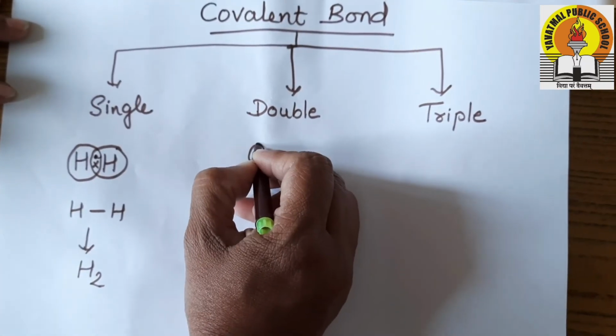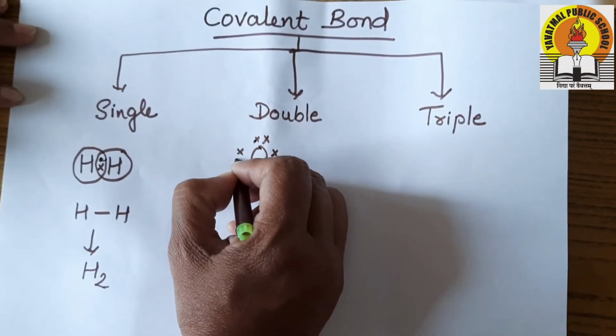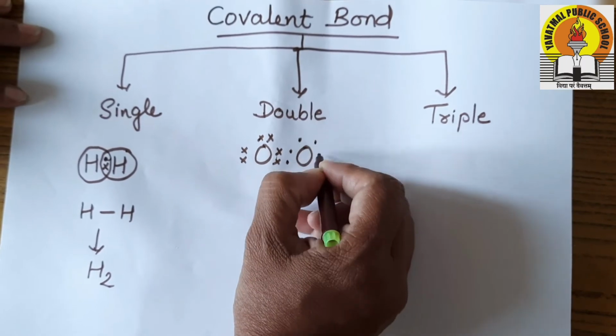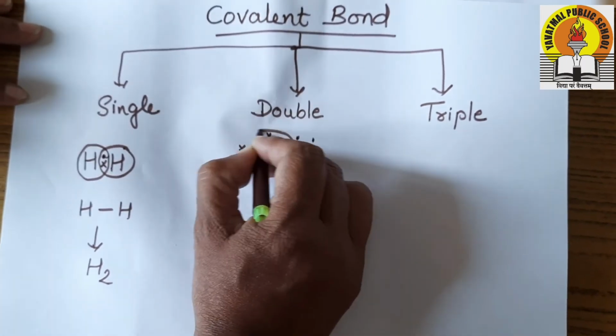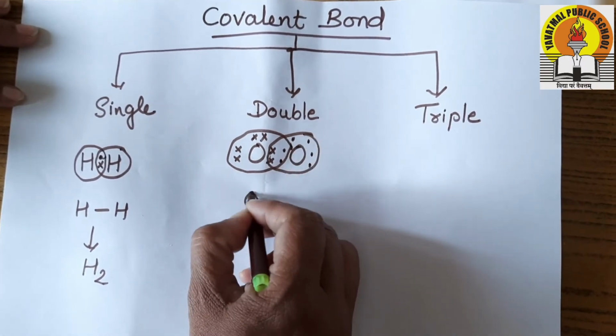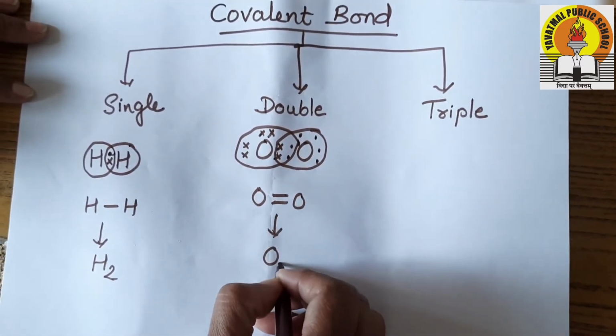We have an oxygen with 6 electrons in the outermost shell. That means it needs 2 to get it shared. So 2 oxygen atoms share their 2 pairs of electrons, and in this way they form O double bond O, and the molecule is oxygen.